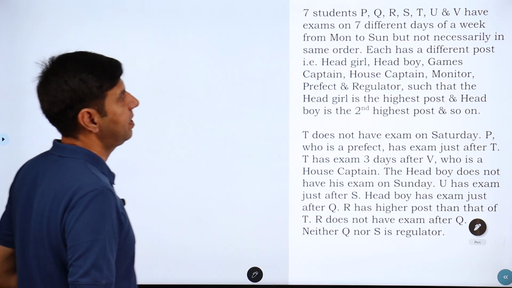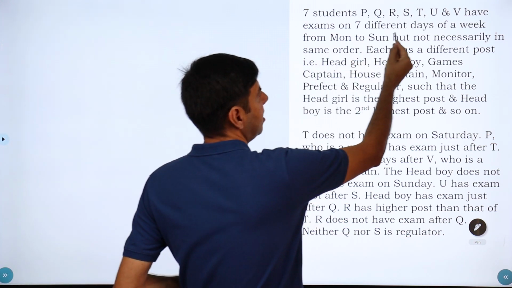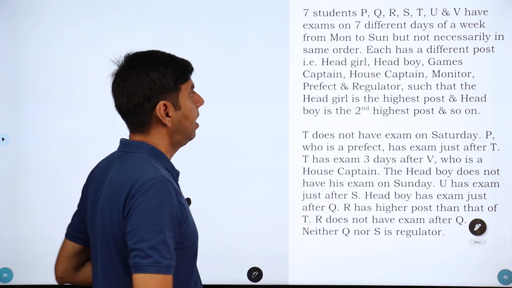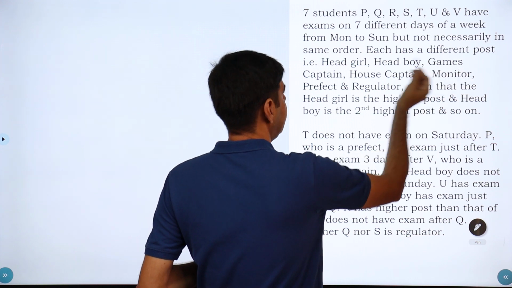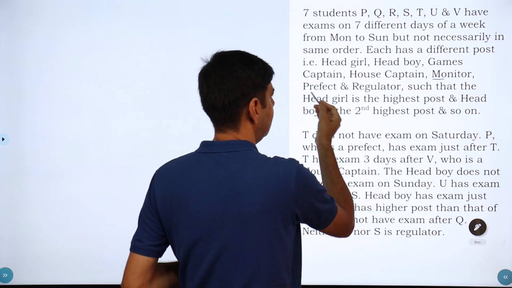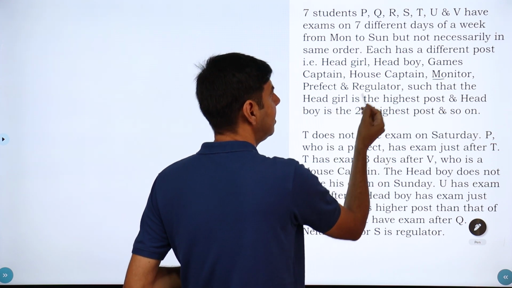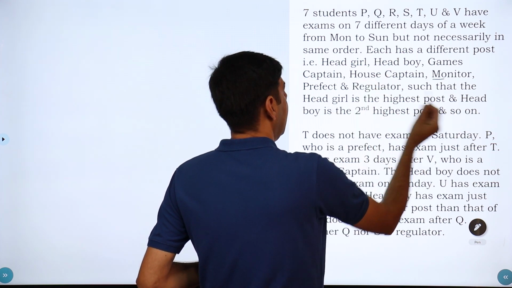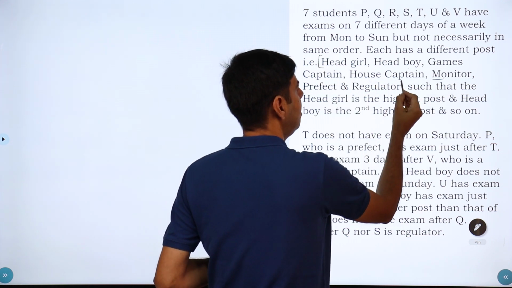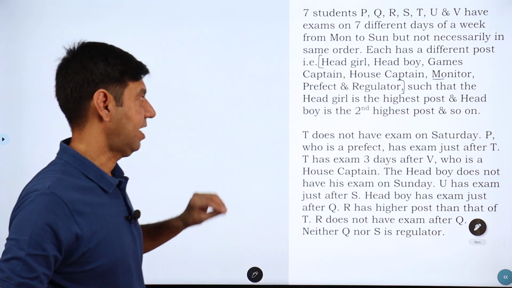So 7 students, P, Q, R, S, T, have exams on 7 different days of the week, Monday to Sunday, but not necessarily in the same order. Each has a different post: head girl, head boy, games captain, house captain, monitor, prefect, such that the head girl is the highest, head boy is the second highest, and so on. So I assume this will be given in order. Regulator is the 7th highest.